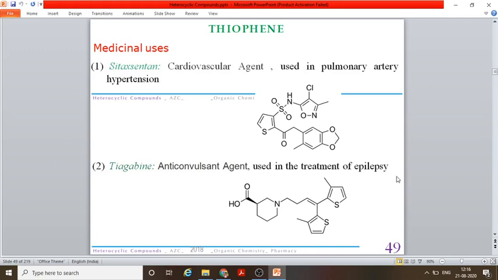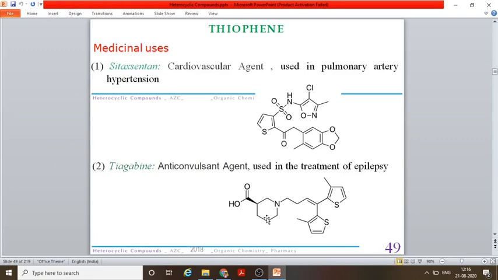So it is used in the treatment of epilepsy, and here also we have two different kinds of heterocyclic compounds. One is the thiophene, which is present twice. Another one is this, and this is a derivative of pyridine.